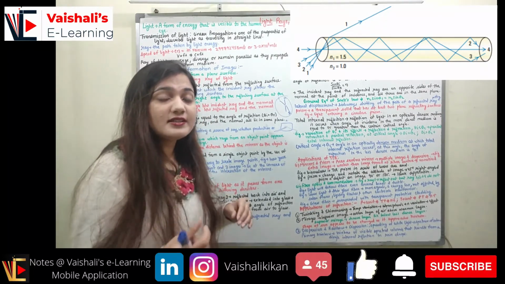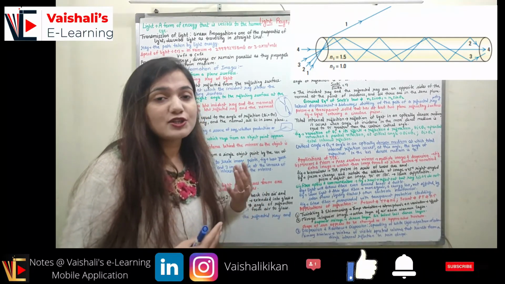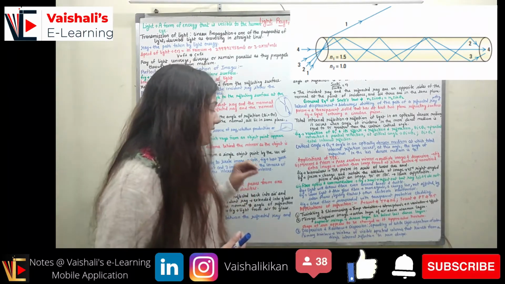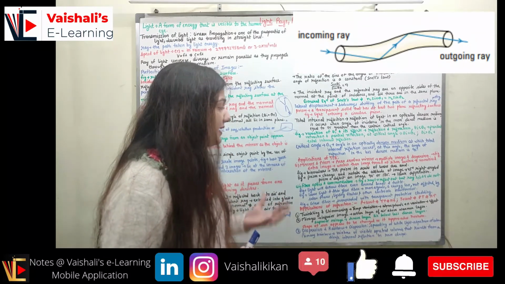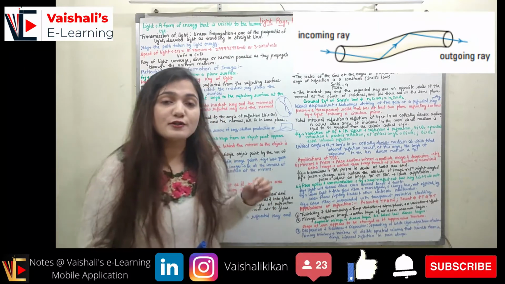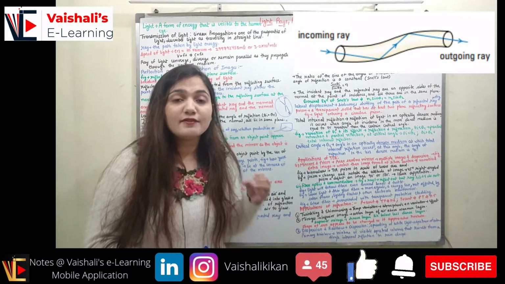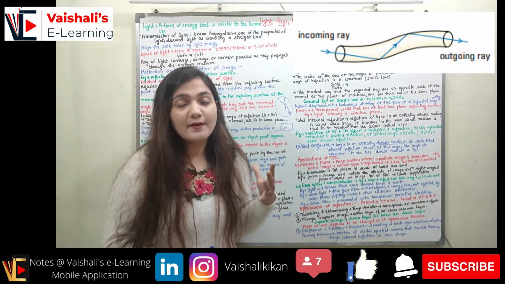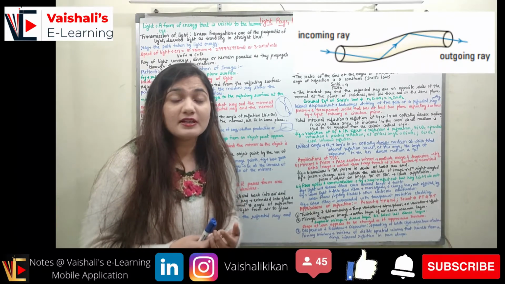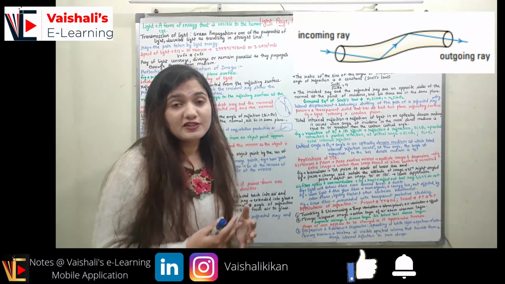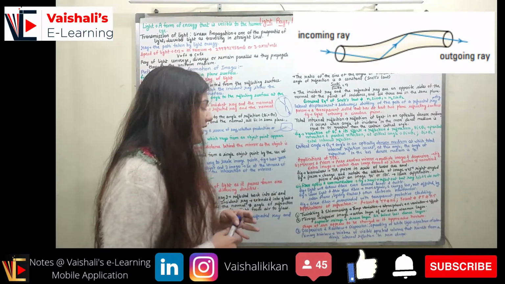So this is the reason these optical fibers are preferred over traditional wires for transmission of information, right? Because there would be very little loss of information. You can see the figure here. If we bend or twist the optical fiber, you can see the light will still travel without wasting energy, without getting outside of the optical fiber. So how is the light traveling inside the optical fiber? Light is traveling inside the optical fiber with the total internal reflection phenomenon. Even when you are twisting it, bending it, there is no effect on the movement of the light.